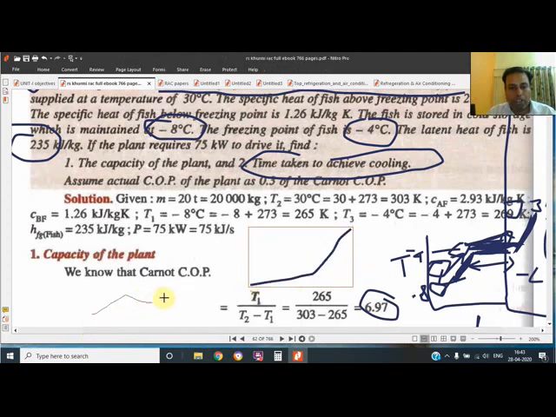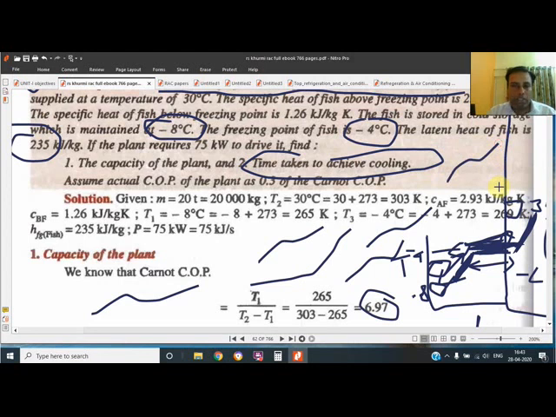So this type of cooling is achieved: temperature changing, then constant, then changing, constant, changing, constant and changing. This you should know, and we have to solve it like this.